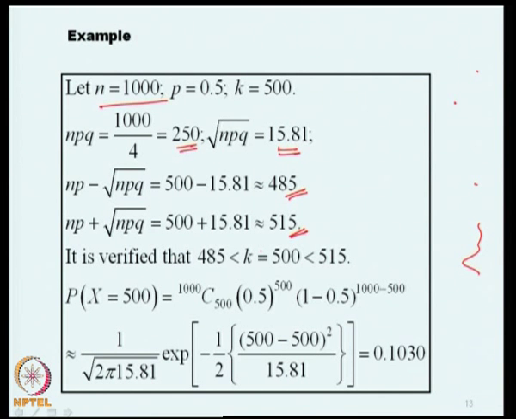So, according to the Gaussian limits for binomial distribution, mind you, we are interested in k of 500, we are interested in knowing what x equal to 500 is. So, k is between 485 and 515. So, we are in a situation where the binomial distribution can be approximated by a Gaussian curve, and we are getting this number 0.1030. This can be compared by actually evaluating this.